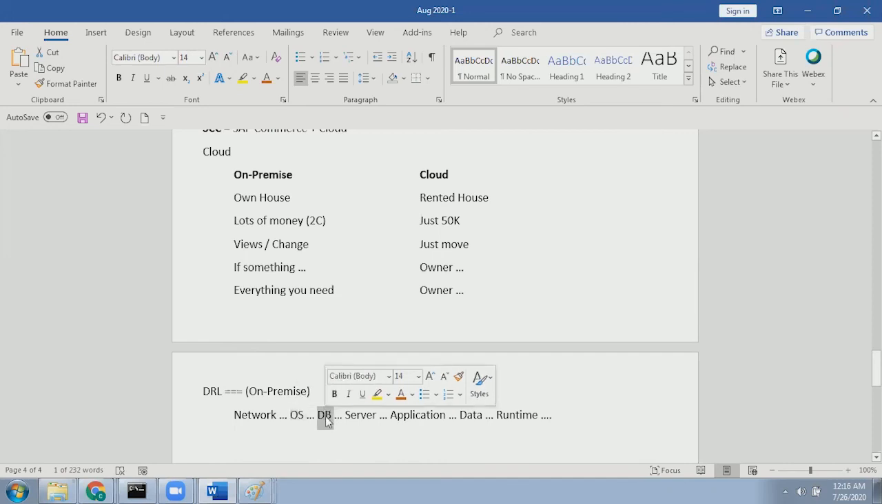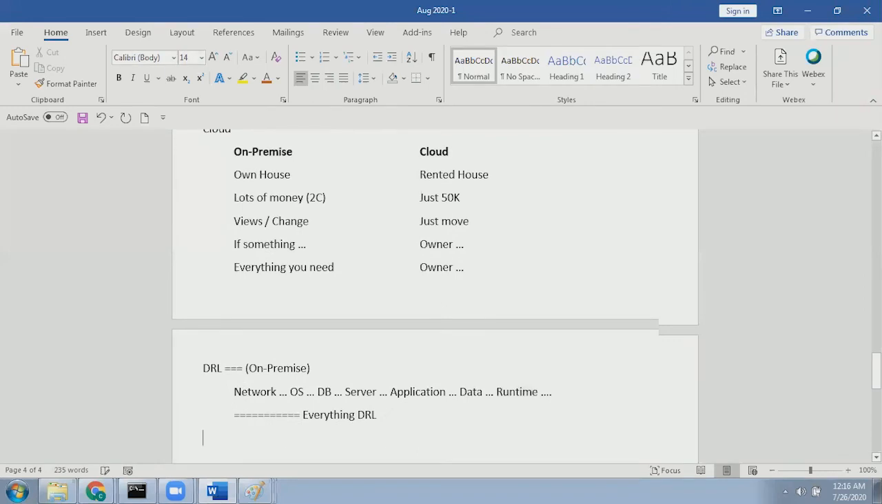I need to have an operating system team. I need to have a DB administrator team. I need to have an application server maintenance team or managed team, application team, data team, runtime team. Like this, I need to have all the team members and I need to take care of everything from my side. Everything Dr. Reddy's Lab should take care of. They need to hire the network people, the operating system people, the DB people, the WebLogic people, WebSphere people, application people, data people, runtime people, like that. Everything you are responsible for here.